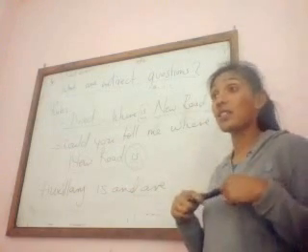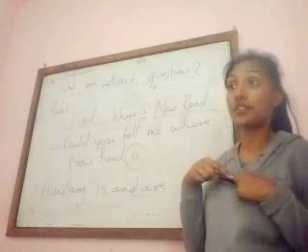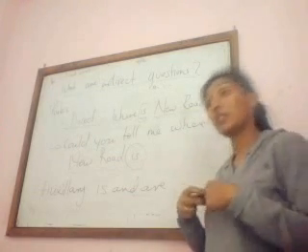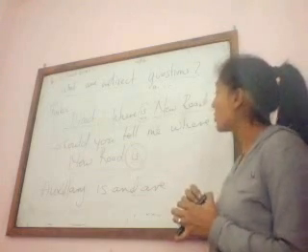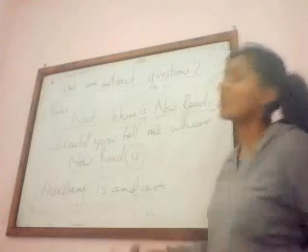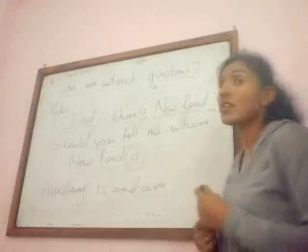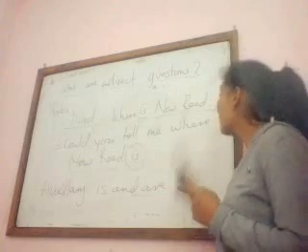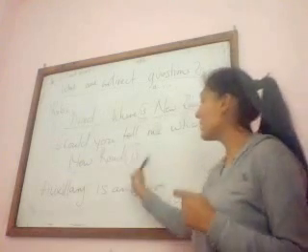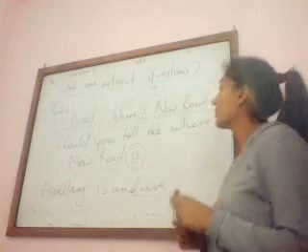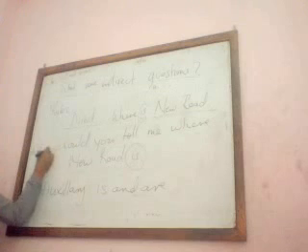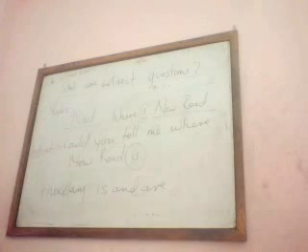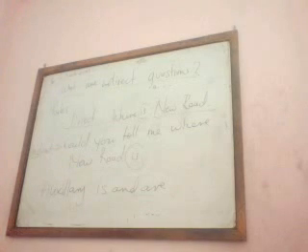Where are the boys? Could you tell me where the boys are? Could you tell me where new road is? This is direct, this is indirect. For example, could you tell me where is new road?